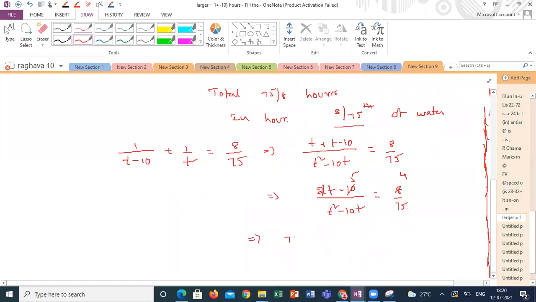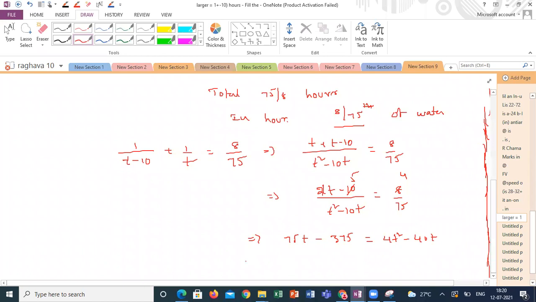I got 75 into (2T minus 10), which is 150T minus 750, is equal to 8T square minus 80T. Is it the same quadratic equation you got, or a different one?